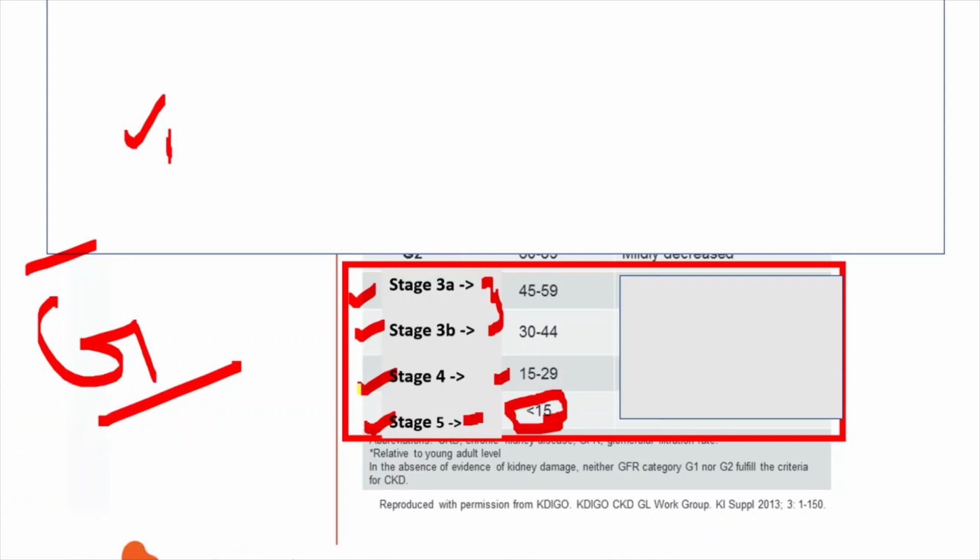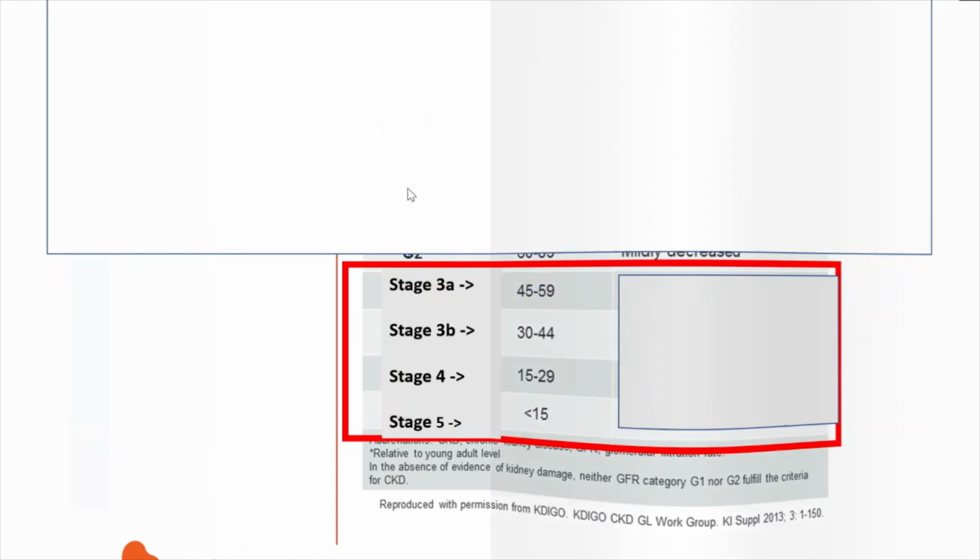Then what are stage 1 and 2? That we will discuss in the subsequent slide. So CKD starts from an eGFR of less than 60. That's why in the first slide I told you that an eGFR of less than 60 defines CKD.